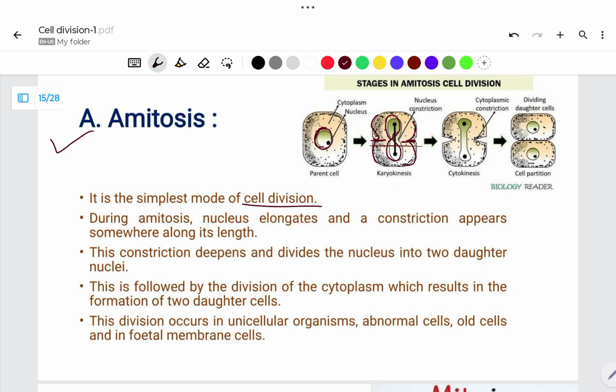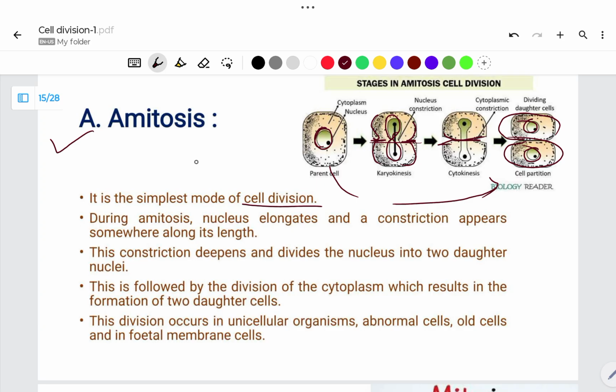After some time, the stretched nucleus divides and two new nuclei are formed, and at the same time the stretched cytoplasm moves inward and two cells form. This is the simplest kind of division, where a parent cell converts into two new daughter cells just by division.